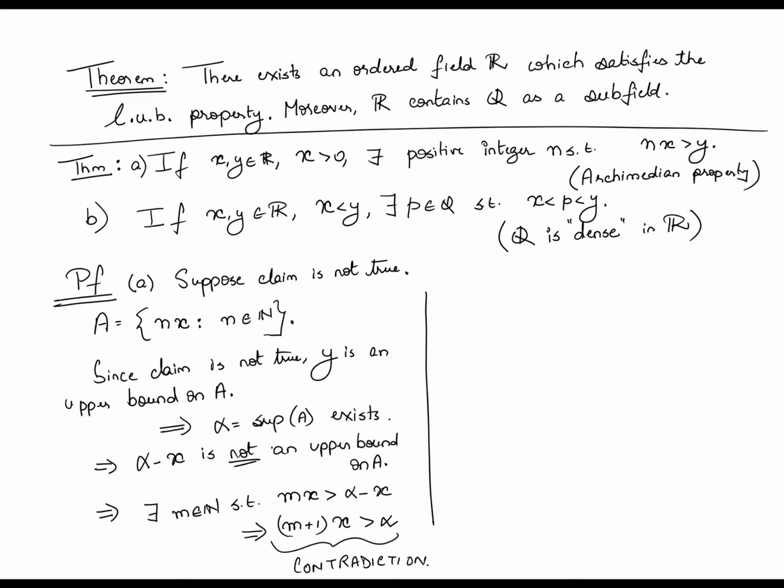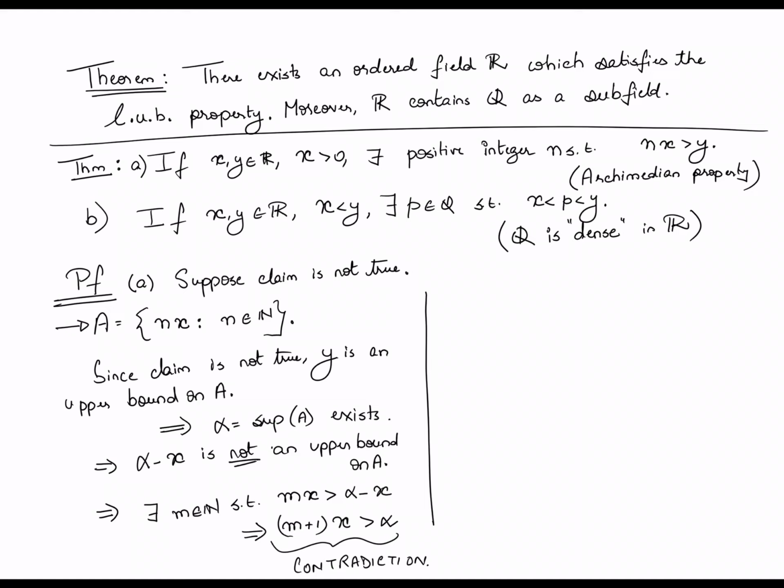So it's a fairly straightforward result, and the main idea of the proof is that if this result is not true, then the set A that we have defined here, which is the set of all natural number multiples of x, where x is a positive number, has to be bounded from above, right?